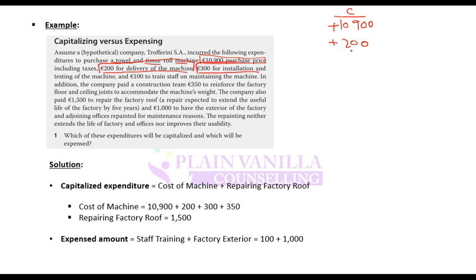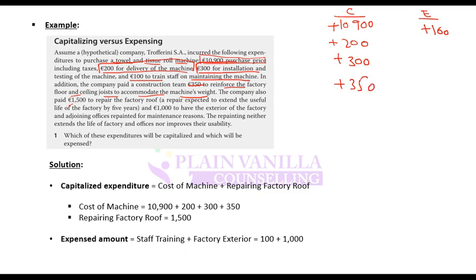300 for installation. Until and unless you install it, you cannot use it. So should be capitalized. And testing of the machine, and 100 to train staff on maintaining the machine. So this is related to staff training for maintenance. So if it is maintenance, then it should be expensed. In addition, company paid a construction team 350 to reinforce the factory floor and ceiling joists to accommodate machine's weight. Until and unless you make these changes, you cannot put the machine there. So that means again capitalized.